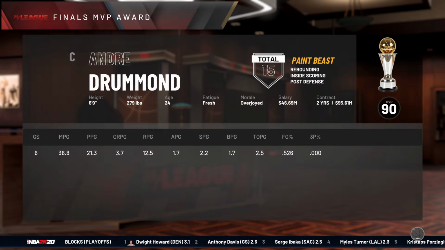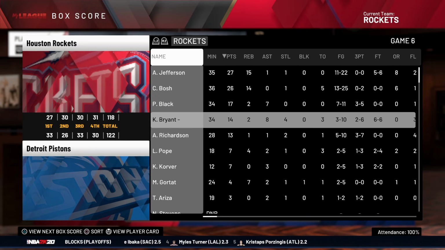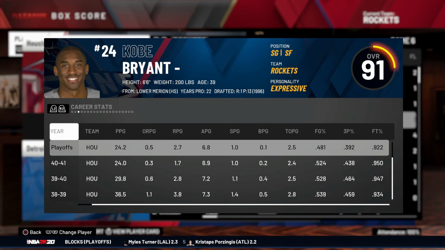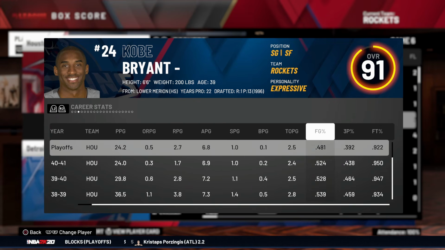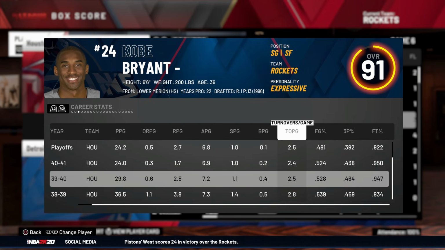We lose in the finals to Andre Drummond. Kobe puts up 14 points, 8 assists on 3 for 10 shooting. He averaged 24 and 7 on 48%. Still not bad at all, but below average for, you know, previous Kobes that we've seen.